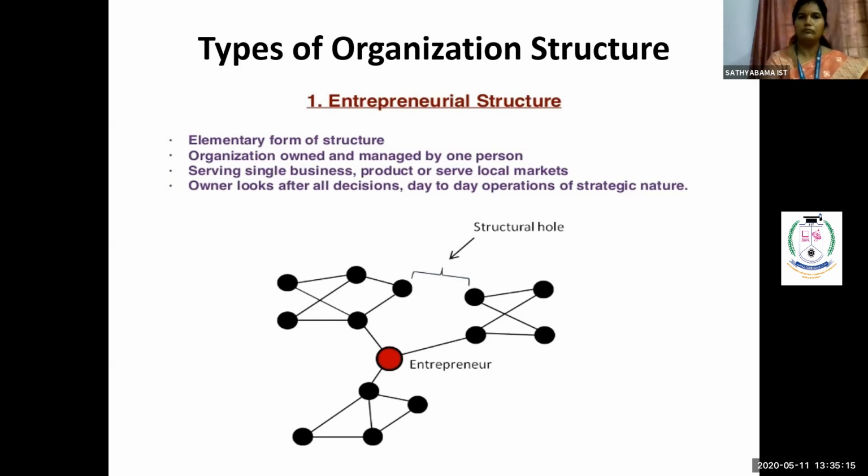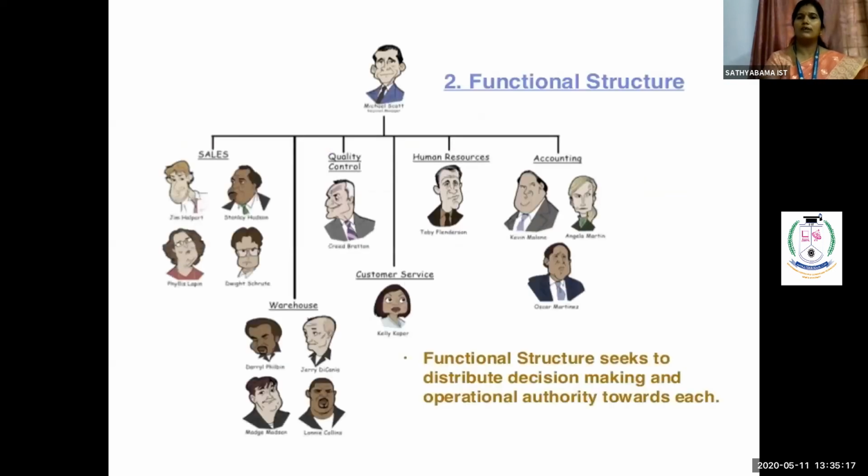The second structure is your functional structure. Functional, as the name itself makes clear, for an organization. When we say an organization is running successfully, it involves various kinds of departments. For example, your production department represents where the manufacturing process is done daily. Then the sales department works only on selling the products inside the market.